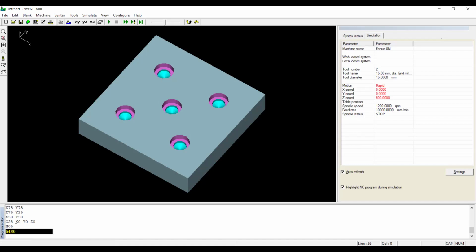So instead of giving x0, y0, z0, if I give z0 here, check out what happens.